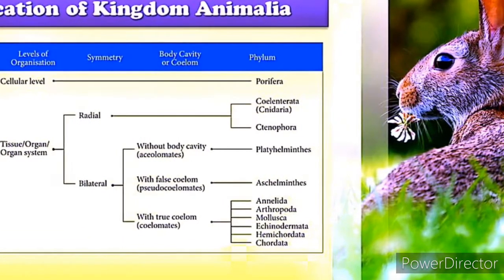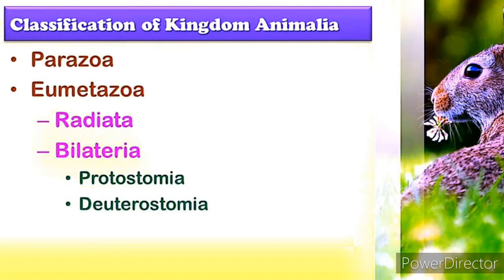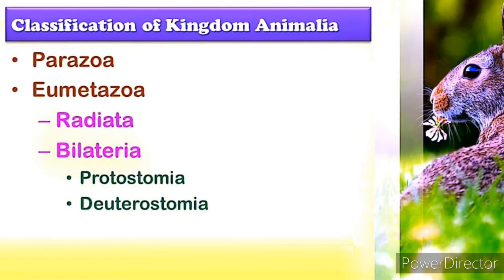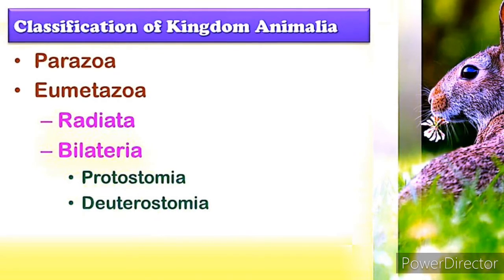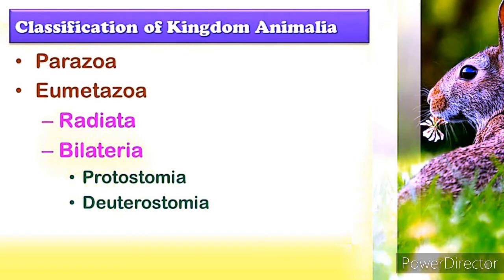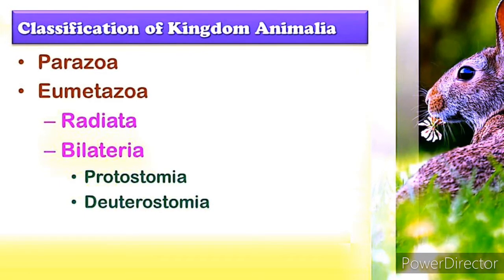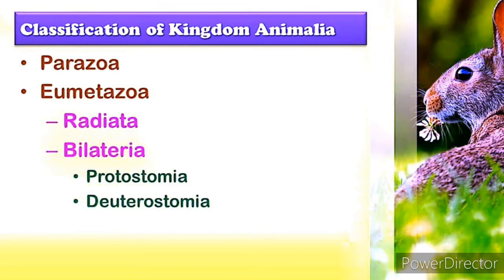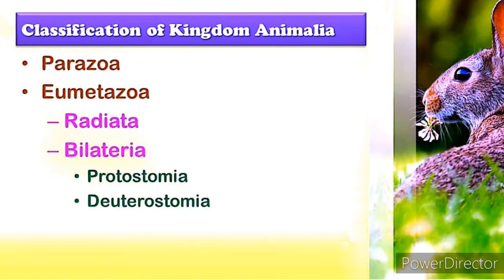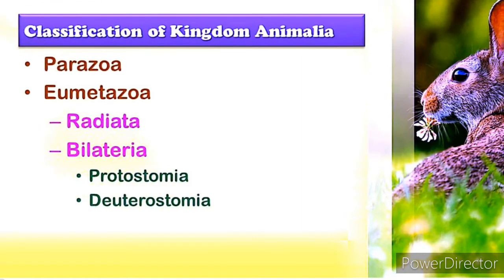Next level, that is grades. Grade 1, Radiata. Among Eumetazoa, a few animals have an organization of two layers of cells, the outer ectoderm and the inner endoderm, separated by a jelly-like mesoglea. They are radially symmetrical and diploblastic, with two germ layers. Example, cnidarians.